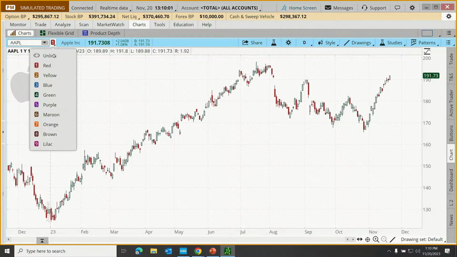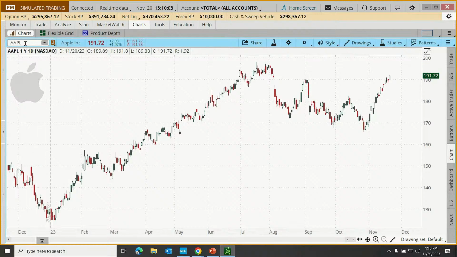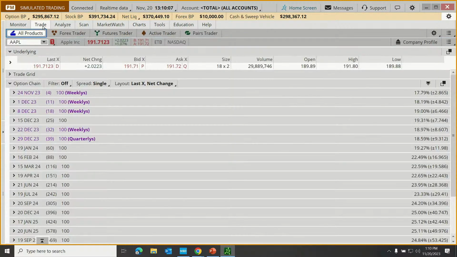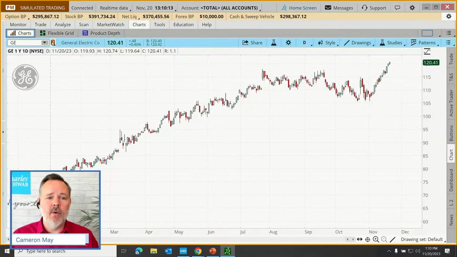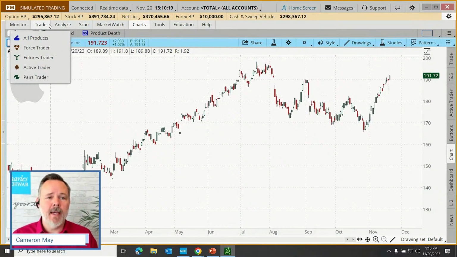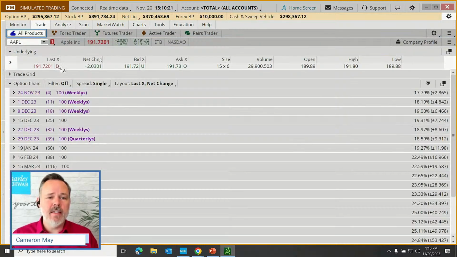If this were a different color, let's say it were yellow, and I made a change, let's maybe bring up General Electric. If I go back to the trade tab, you'll notice no change has been made here. If I switch this back to red, you'll notice it automatically populated with Apple because those pages are now linked. Okay, so let's go back to our trade tab.